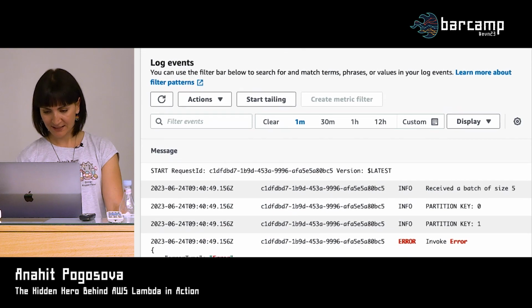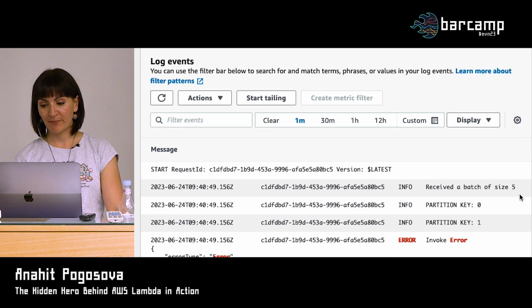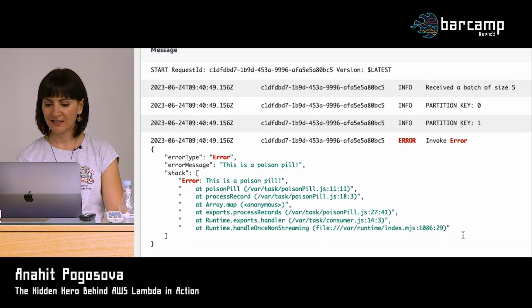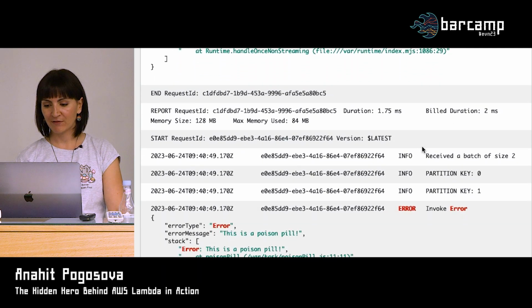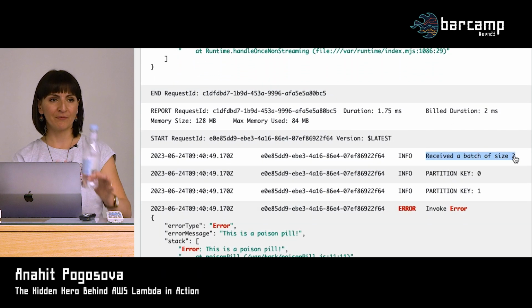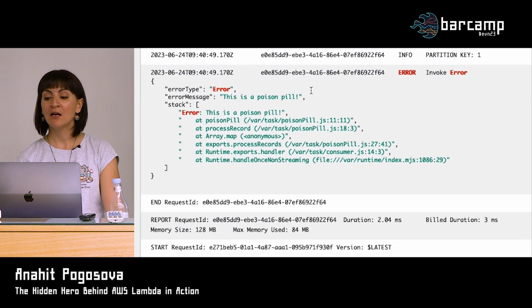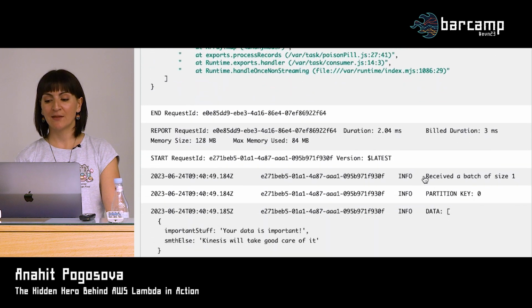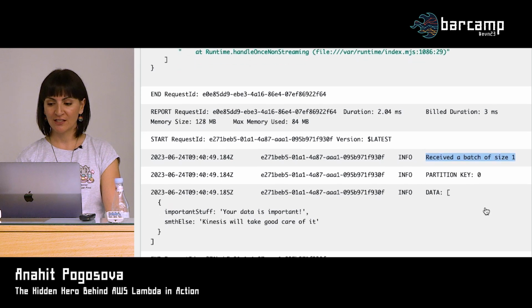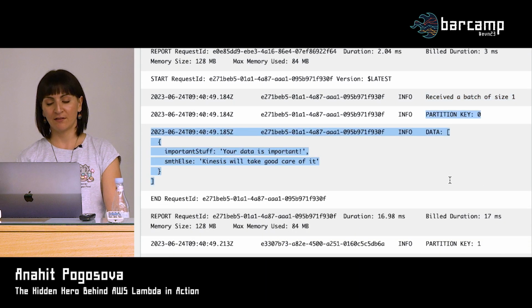Here it is. All right, so not so bad. So first we receive the batch of size 5. We have seen this before. But then we receive a batch of size 2. So Lambda split the failed batch. So now we only have partition key 0, partition key 1. That throws an error again. Then it splits that batch one more time. So we have the partition key 0. And this time we finally print our data because we only had one record.